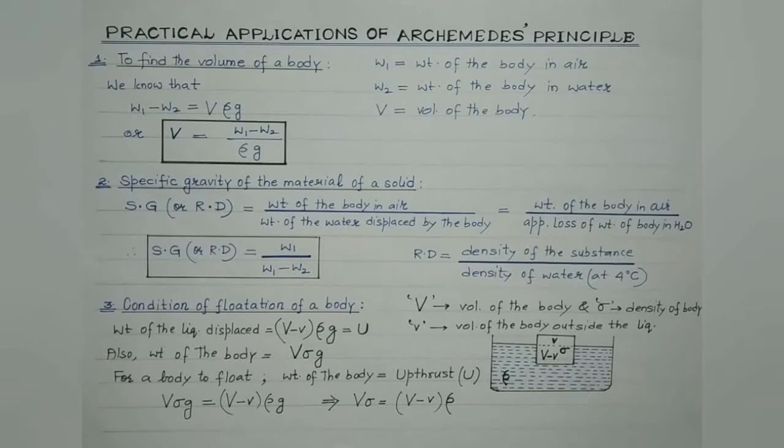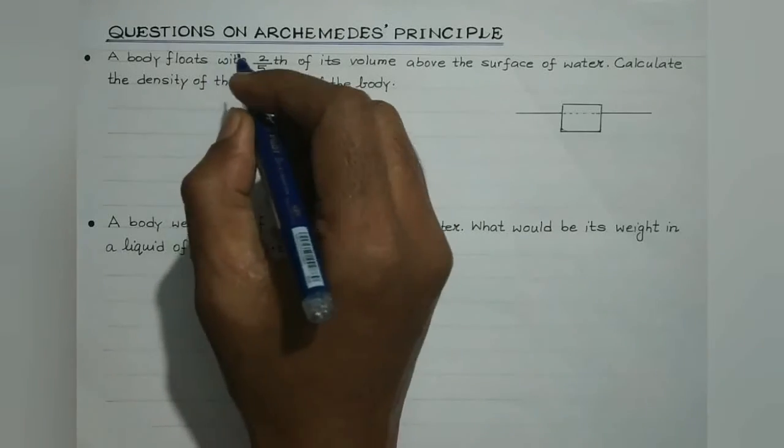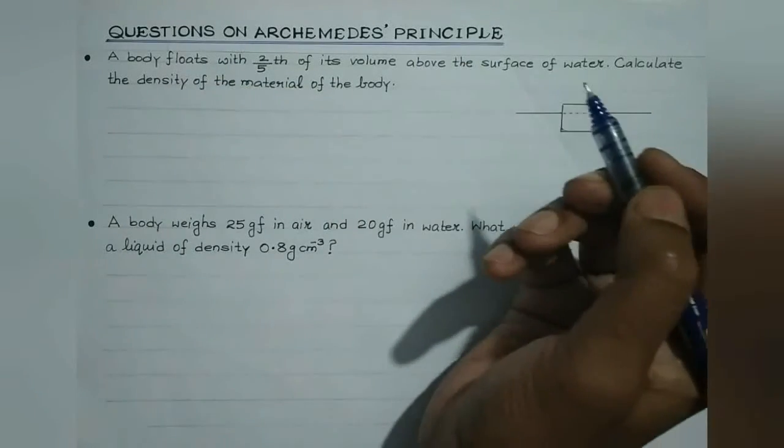So students, basically the condition of flotation of a body theoretically is when a body floats in a liquid with a part submerged in the liquid, then the weight of the liquid displaced by the submerged portion of the body should be exactly equal to the weight of the body. That is when the body can float. Let us try to attempt these basic questions based on Archimedes' principle.